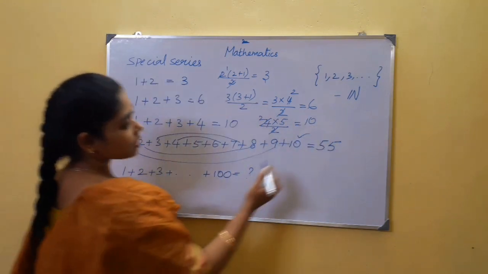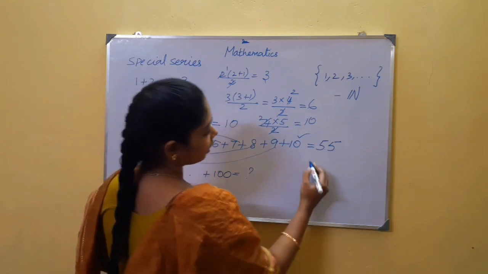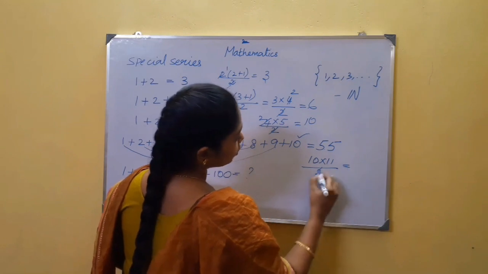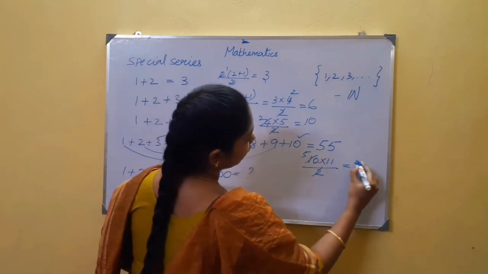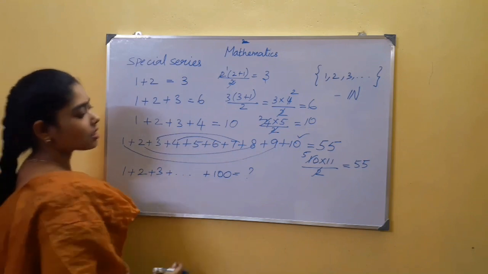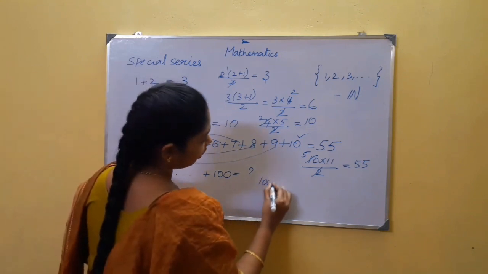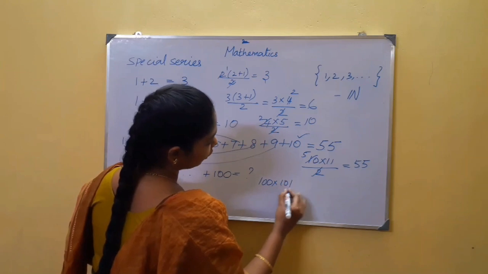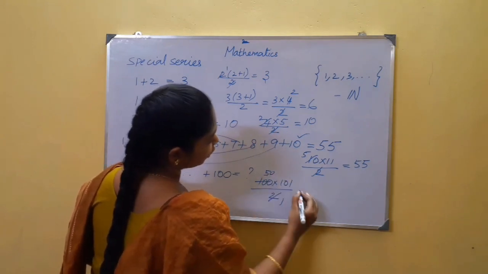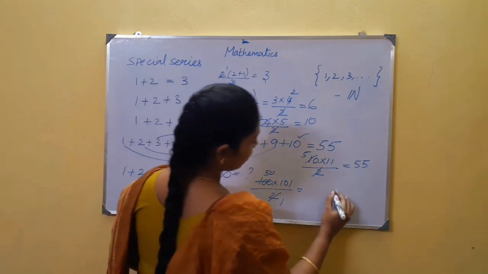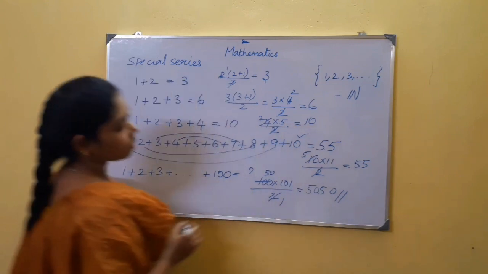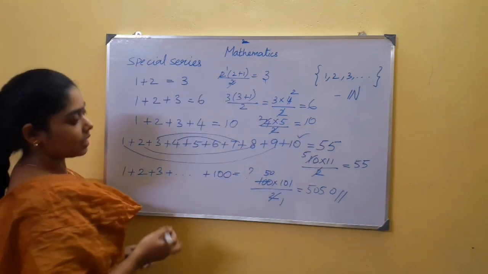Here also, see what is the last number in the series? 10. Adding 1 to it gives you 11, whole divided by 2, which is actually 55. The same way you can get the solution here also. What is the last number in the series? 100. So 100 into 101 whole divided by 2. Two 50s are 100, so it is 50. Now if you multiply, you will get the answer 5050. In such a way you can get the answer easily.